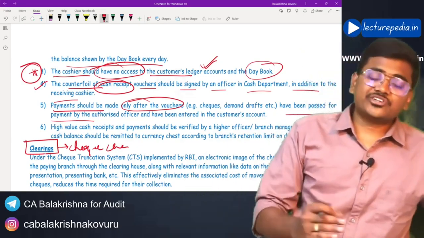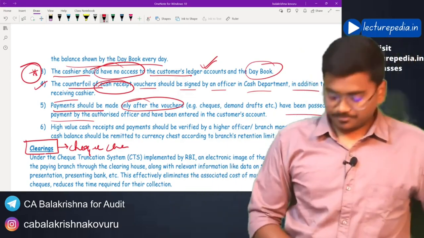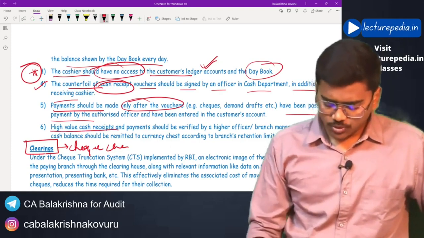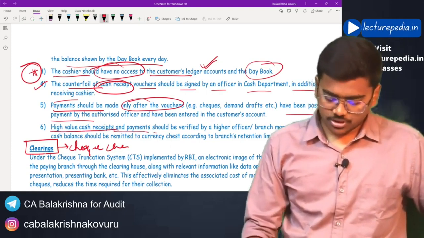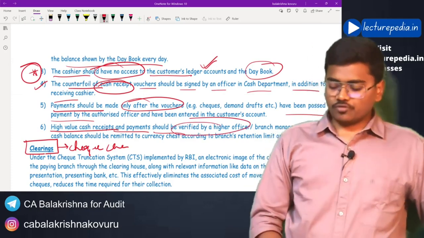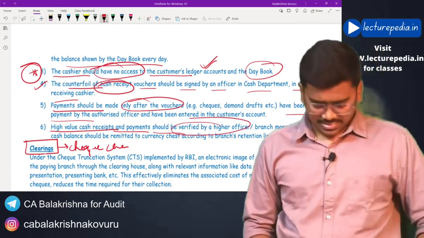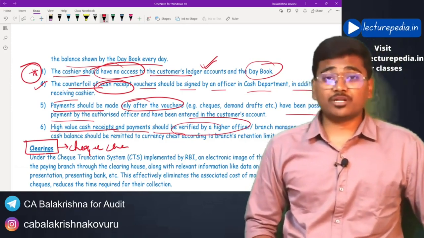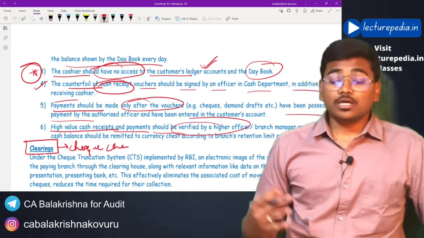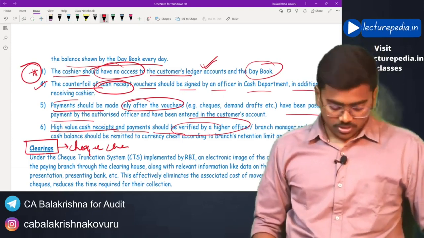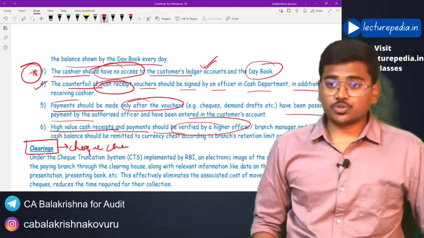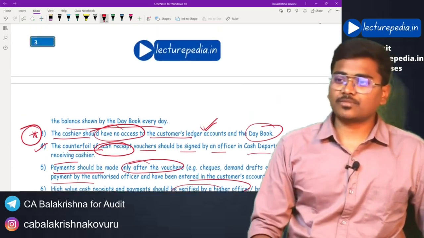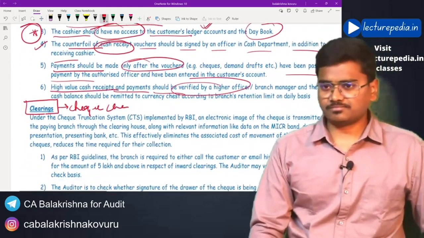Only then can the cashier give the amount. And high value receipts and payments should be verified by a higher officer or the branch manager. In case there are any high value cash transactions, those have to be properly verified by the higher officers or the branch manager. So these are certain internal controls with respect to cash. Just a general answer.